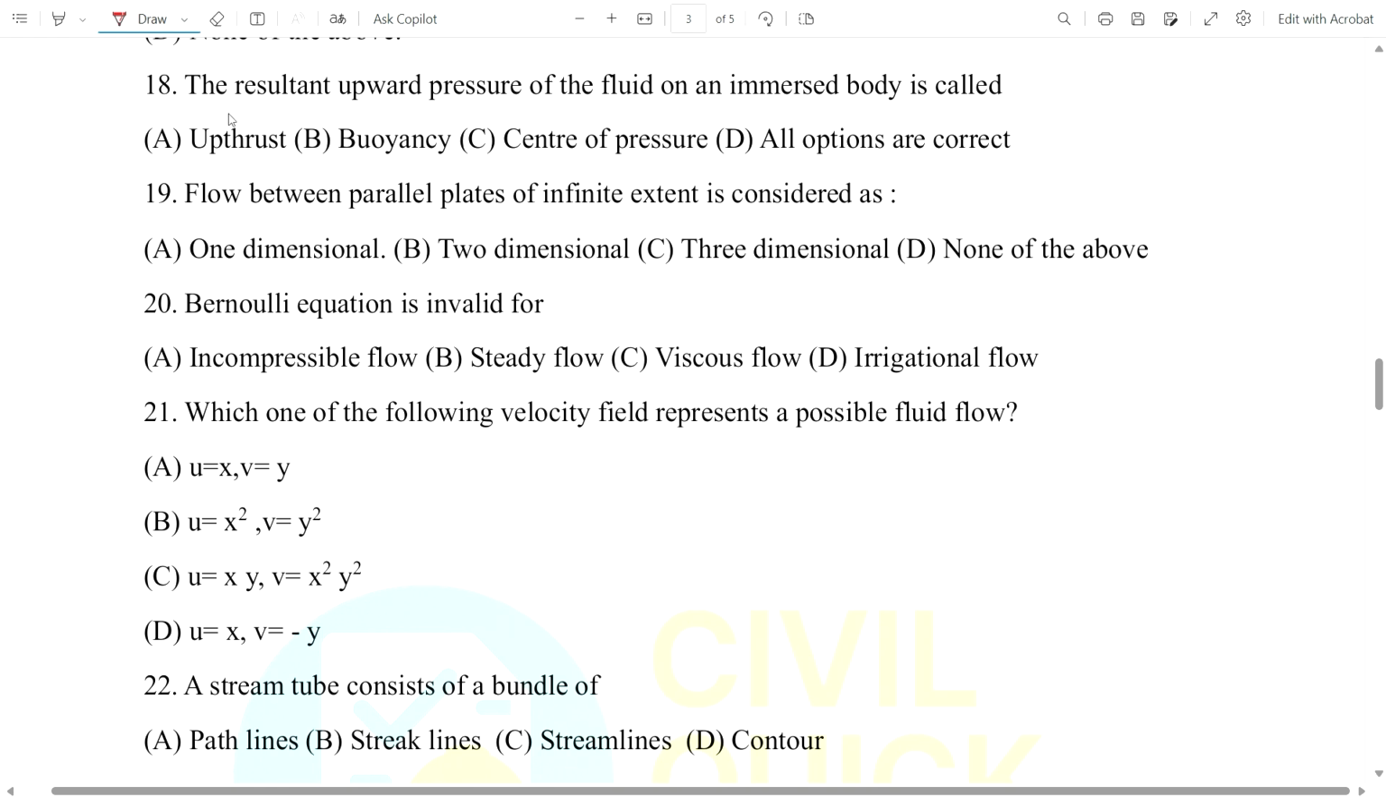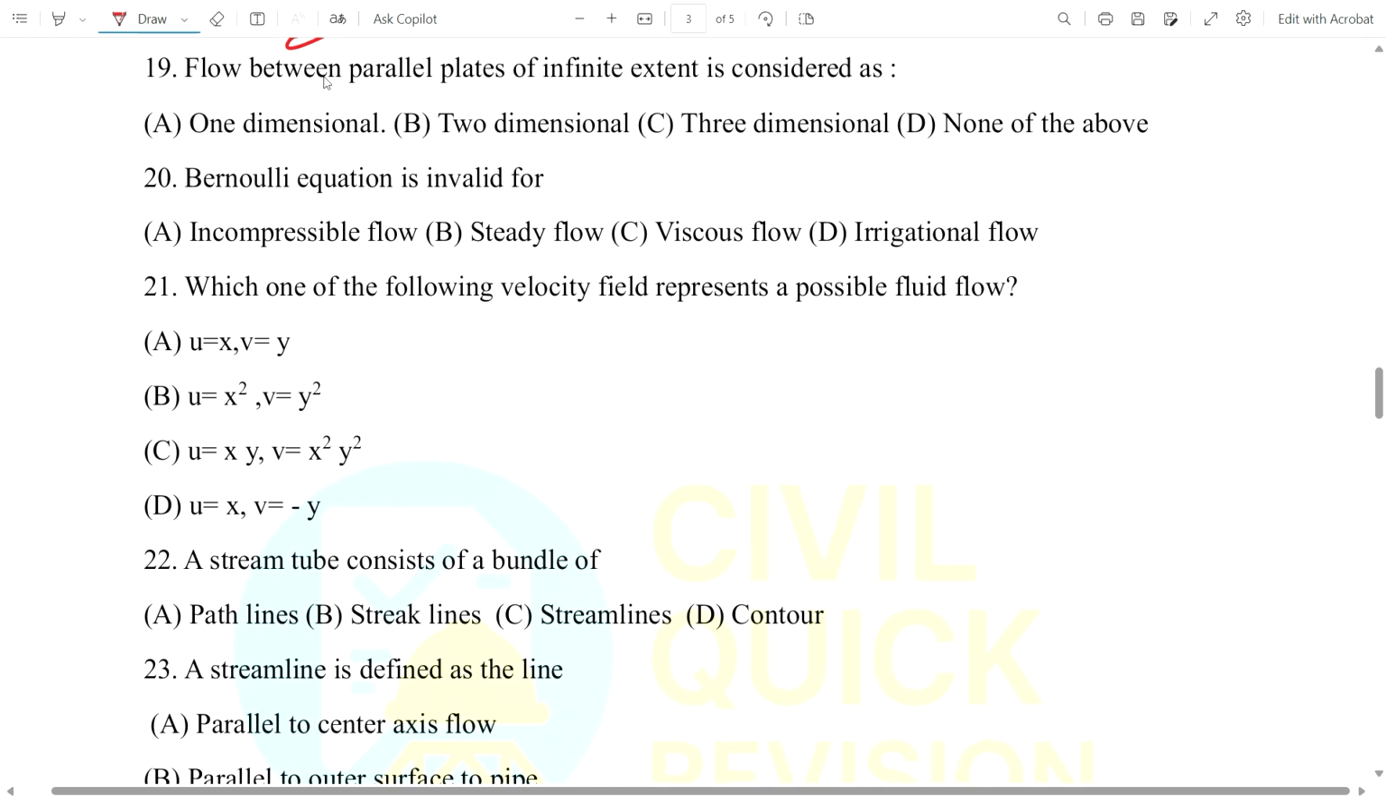Okay, now coming to 18, the resultant upward pressure of a liquid on an immersed body is called what? Upthrust, buoyancy, center of pressure, or all of the options are correct. The resultant upward pressure of the fluid on an immersed body is called buoyancy. Now question number 19, flow between parallel plates of infinite extent. If we take the parallel plates as infinite, what do we consider it? It is one dimensional, two dimensional, three dimensional, or none of the above. It is two dimensional. Okay, remember this.